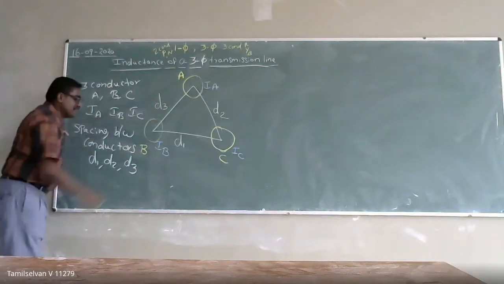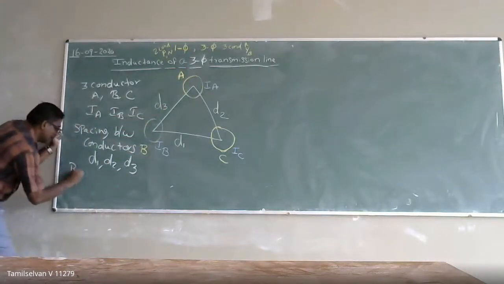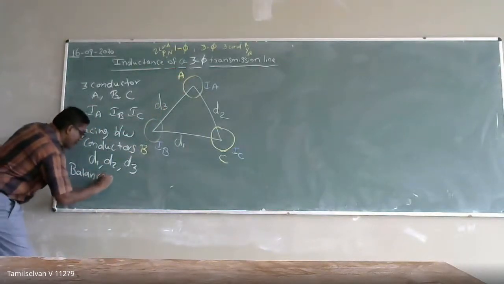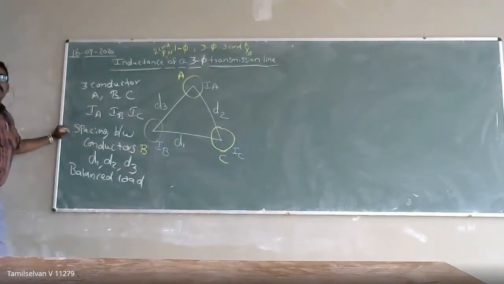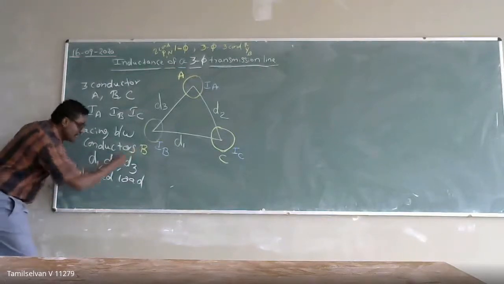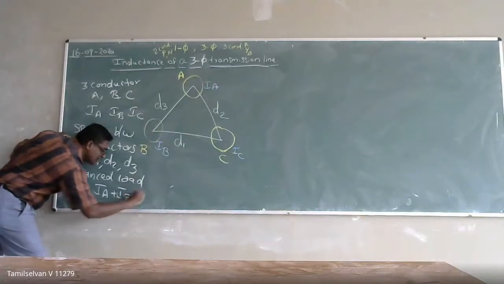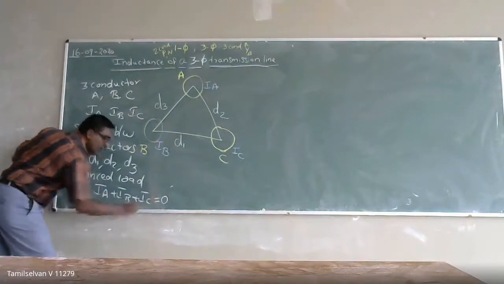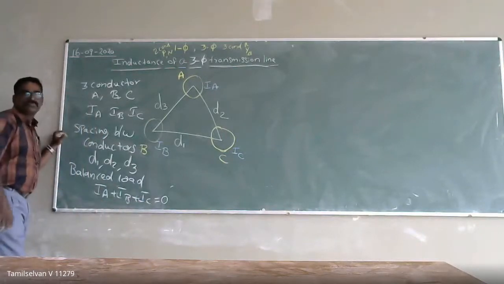Before deriving that, I am assuming the load connected to the system is a balanced load. Whenever you analyze the system, it depends upon how the system is loaded. If the load is balanced, the system is a balanced system. Under the balanced load condition, the sum of the currents is zero, that is IA plus IB plus IC is equal to 0.